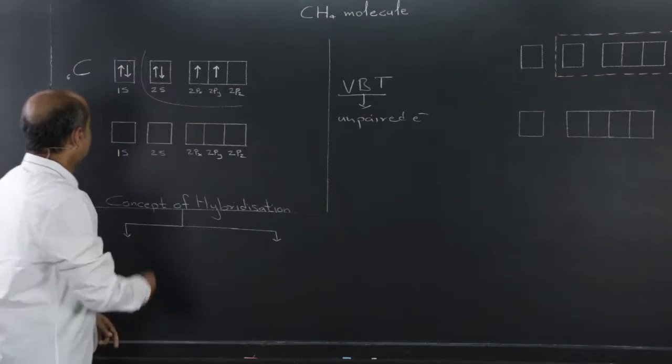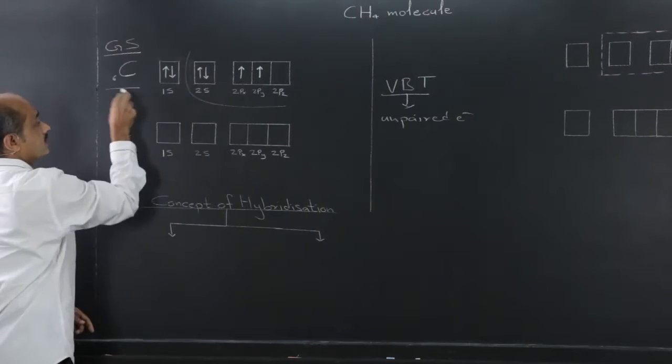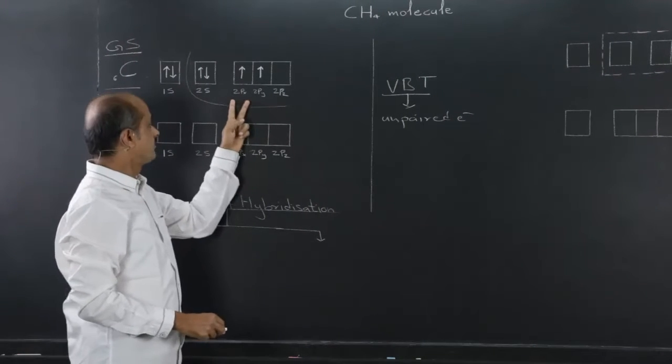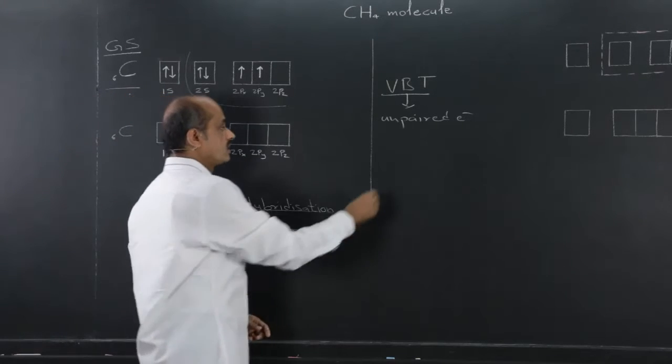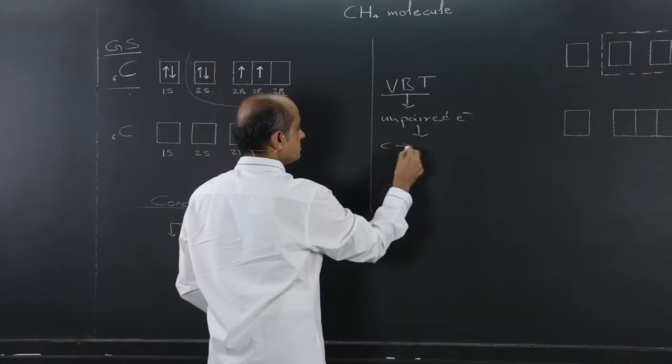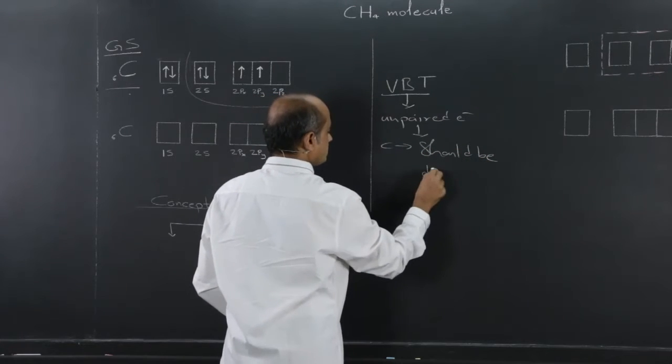In the ground state electronic configuration of carbon, the number of unpaired electrons in the outermost shell is 2, and therefore carbon should be divalent.